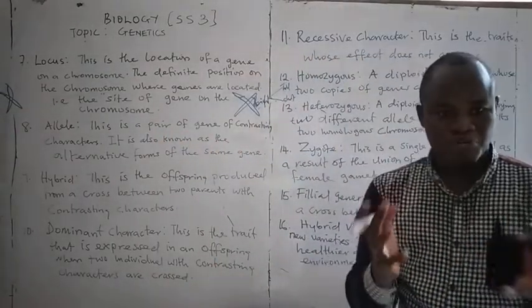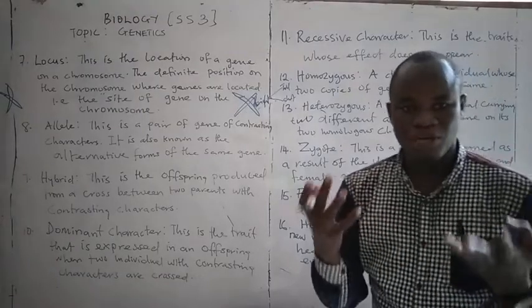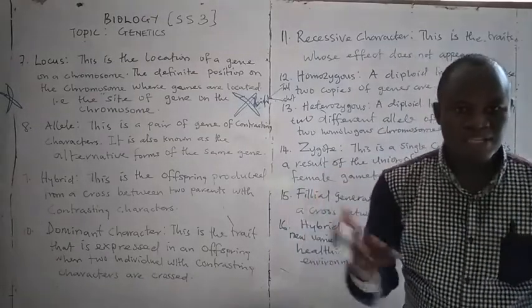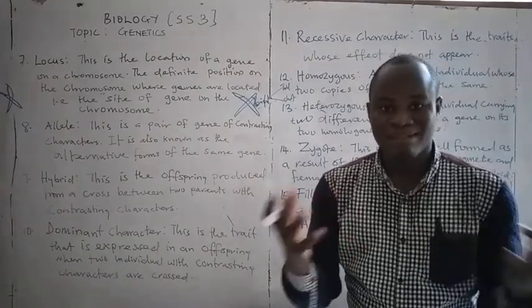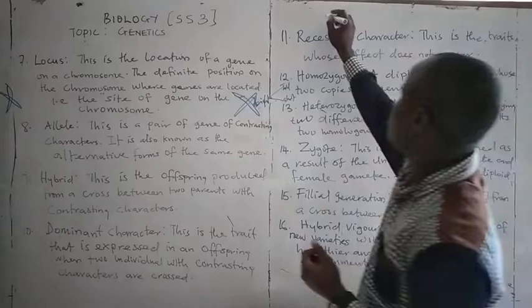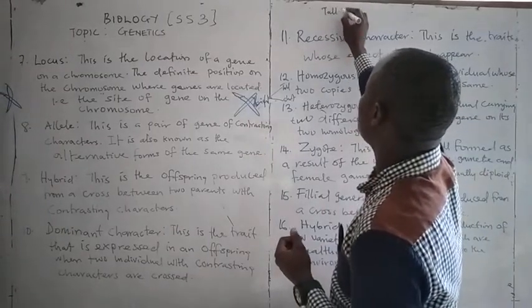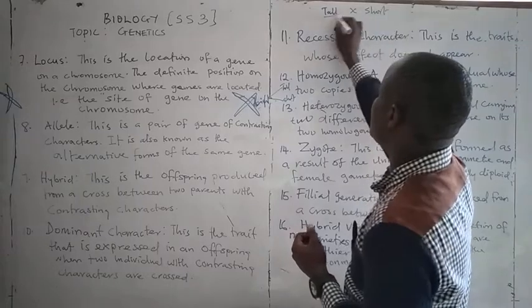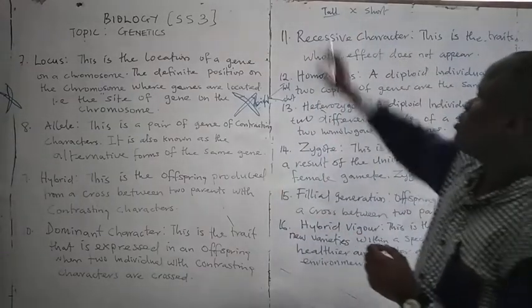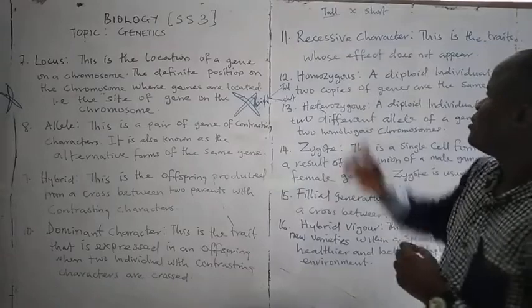The next one is hybrid. This is the offspring produced from a cross between two parents that are of contrasting character. For example, you have a tall plant and a short plant. The tallness, the character of this is what? The allele is T.